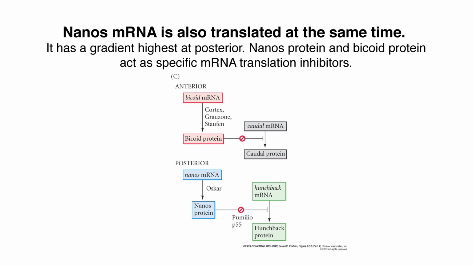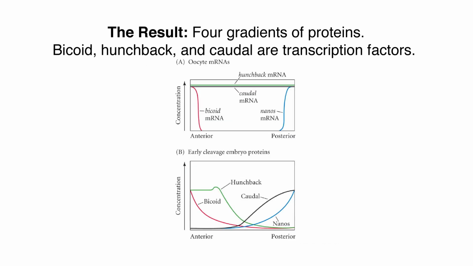So what you get are 4 gradients. 2 gradients of head and thorax formers and 2 gradients of posterior formers. Bicoid and hunchback in the anterior saying make a head if you have lots of bicoid, make a thorax if you have bicoid and a lot of hunchback, and you make the posterior structures, the abdomen, if you have caudal.